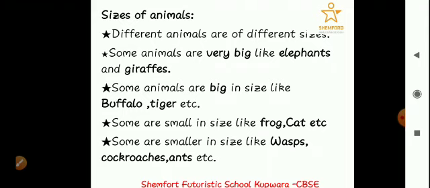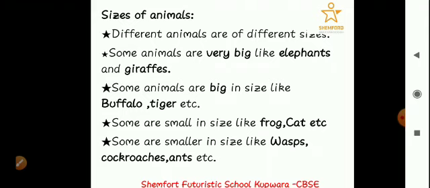Then some are small in size, like frog, cat, etc. Then there are some animals which are very small in size. They are smaller than the lion, smaller than the tiger, smaller than the buffalo, smaller than the horse, etc. So these are some animals which are smaller. Okay, but they aren't the smallest one. They are just smaller. Like there is frog, cat, dog, hen, cock, goat. So these are some animals which are small in size.